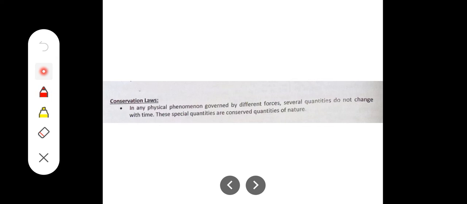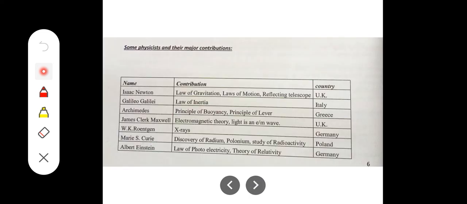They will not change. See, another example you might have studied in your high school classes. That is conservation of energy. Energy can neither be created nor be destroyed. It can be transformed from one form to another form. Okay, that is one conservation law. One example for that. This kind of several conservation laws come in physics. Okay, that is said here.